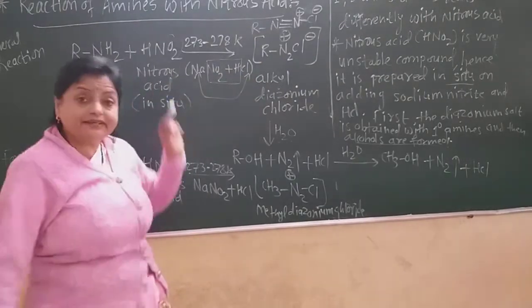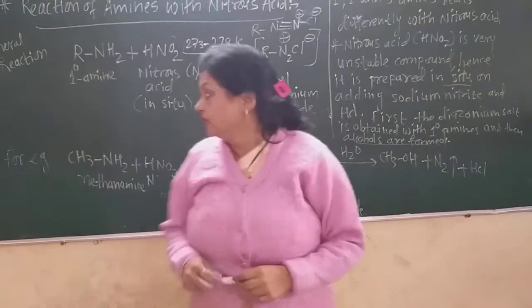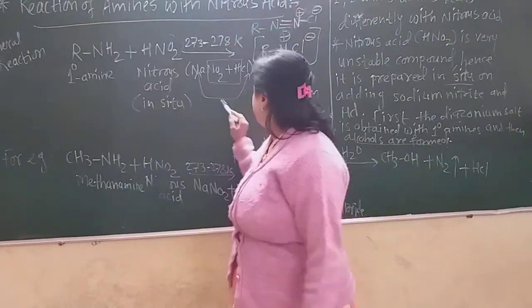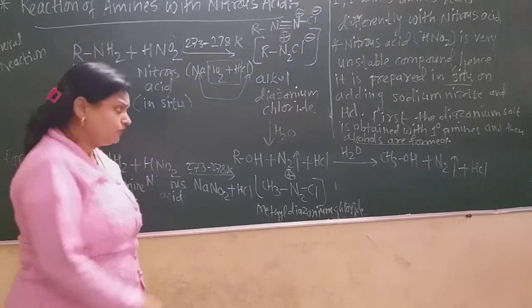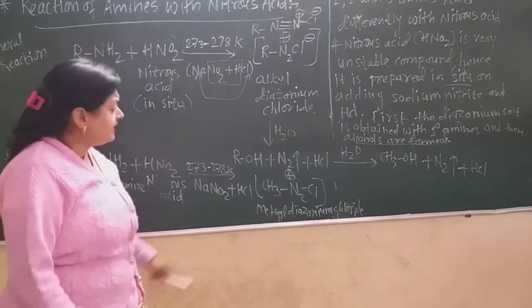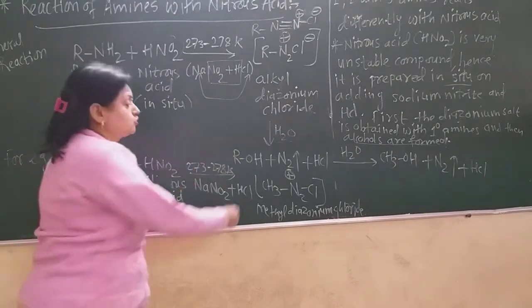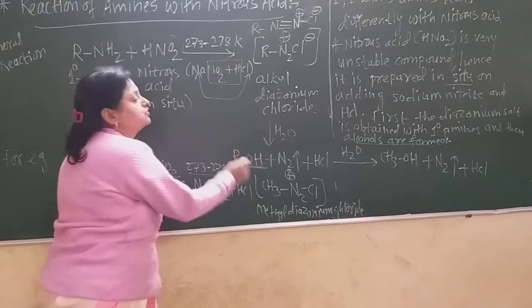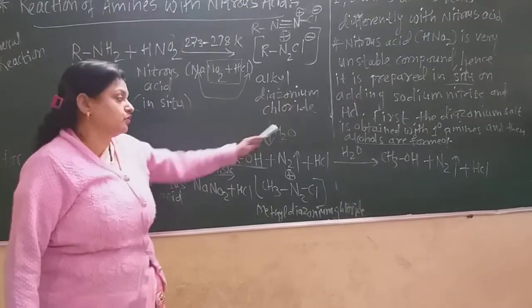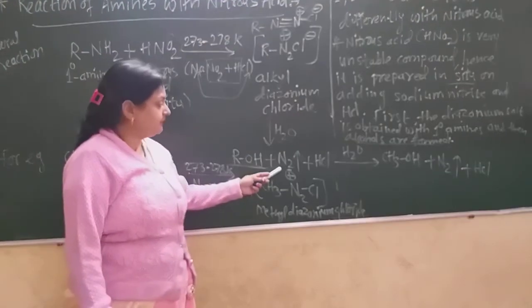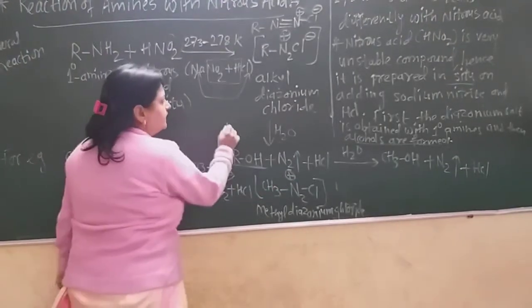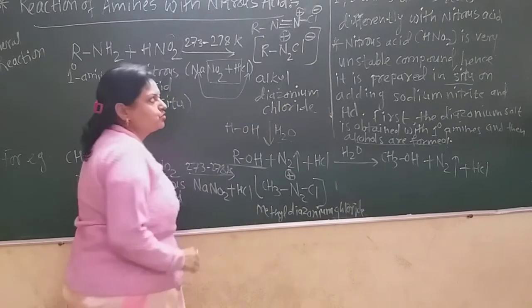This is the general reaction of primary amines. I give here this general reaction of primary amine. After elimination of the water molecule, there is formation of alcohol. So primary amines give alcohols in the presence of water. The nitrogen gas gets eliminated, and now you know that in water there is the HOH grouping.